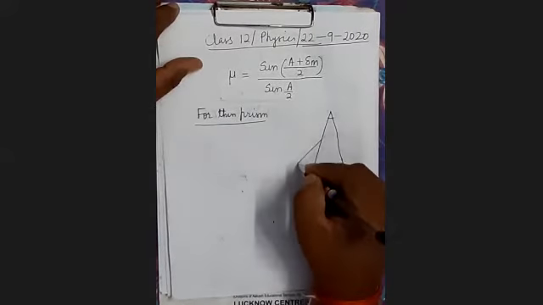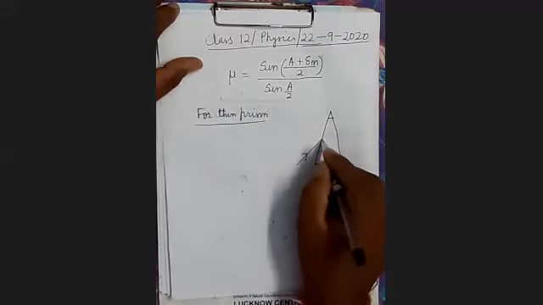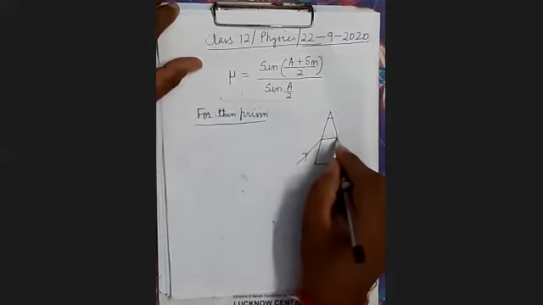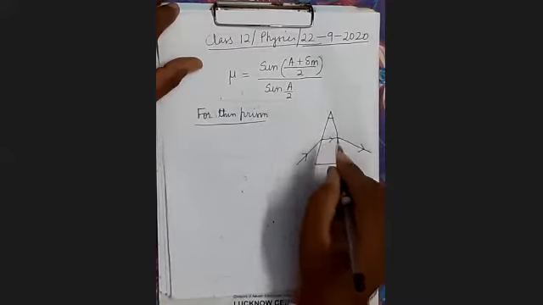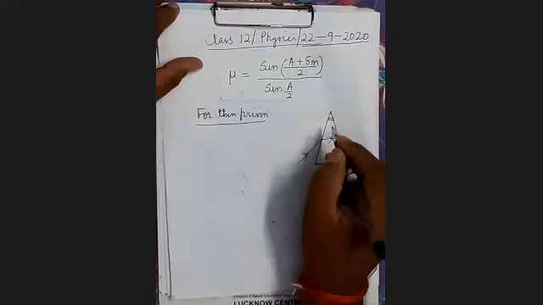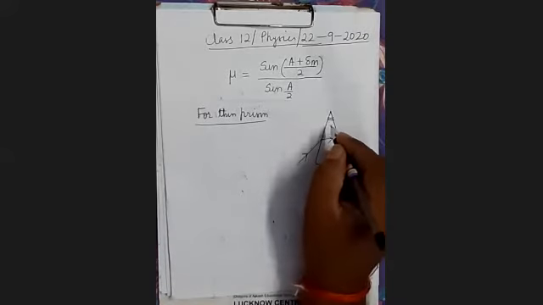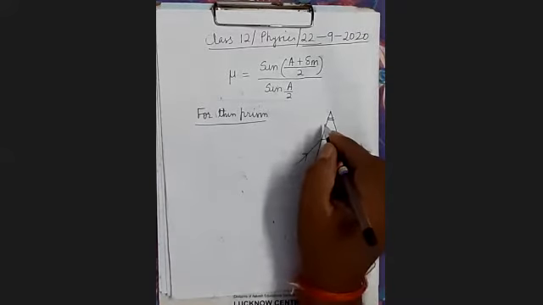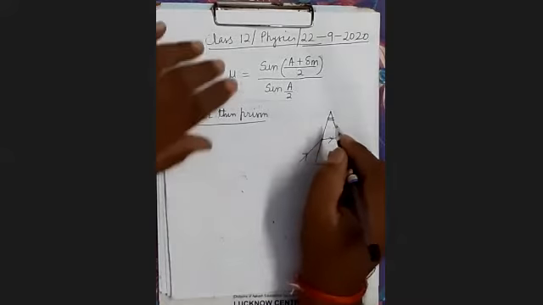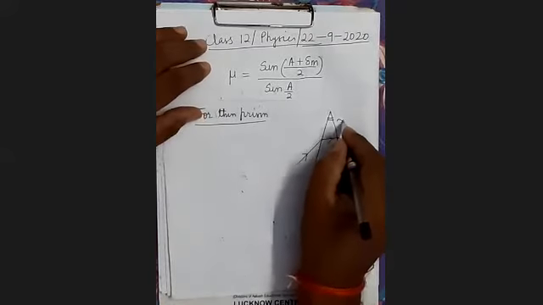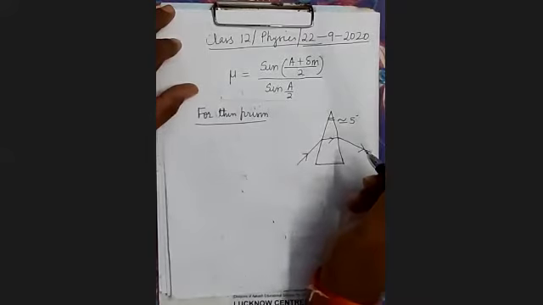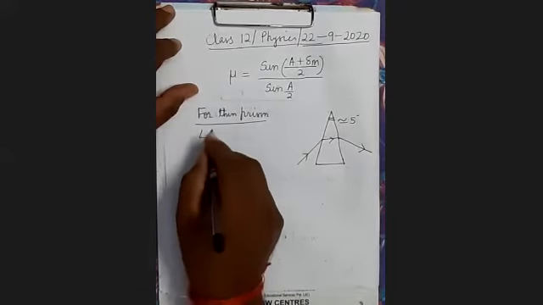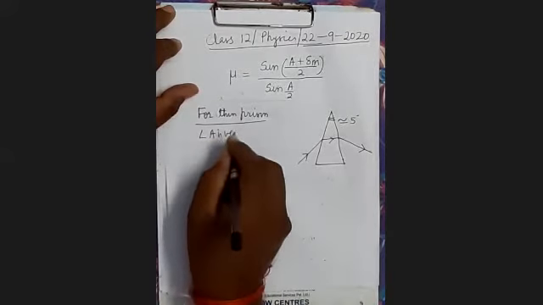Light ray enters from here and comes out from the other face. This angle is very small. This is nearly 1 to 5 degrees, meaning less than 5 degrees. So for a thin prism, angle A is very small.